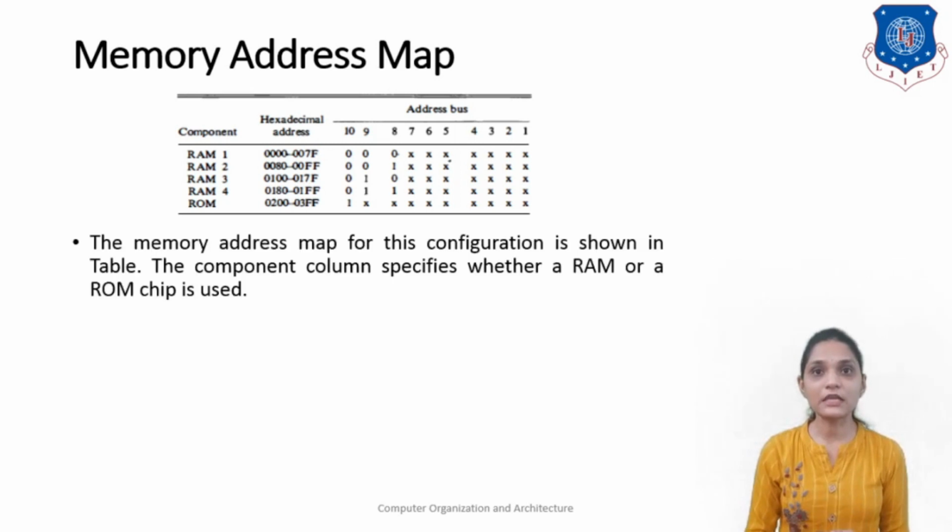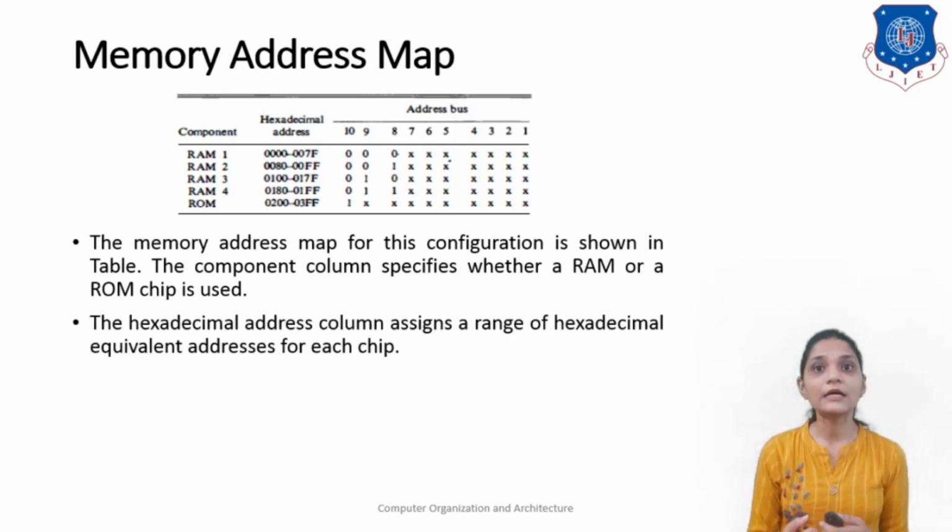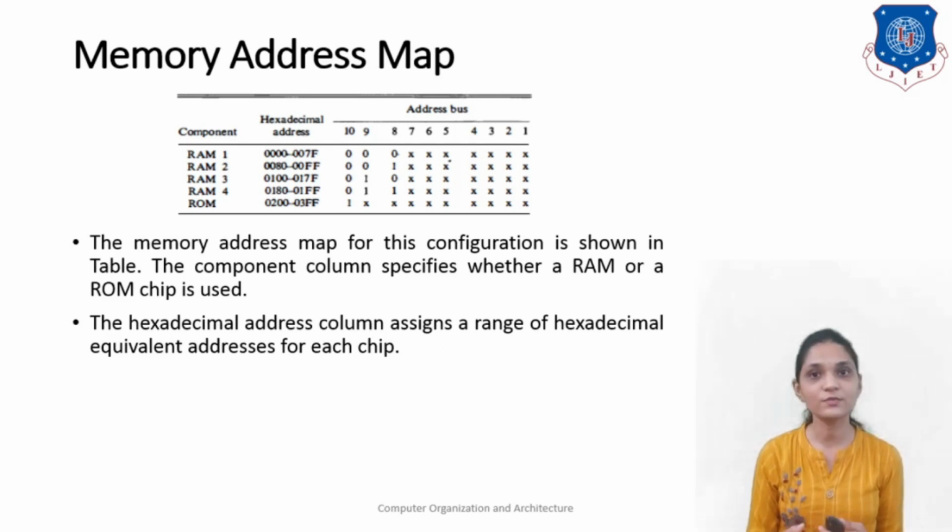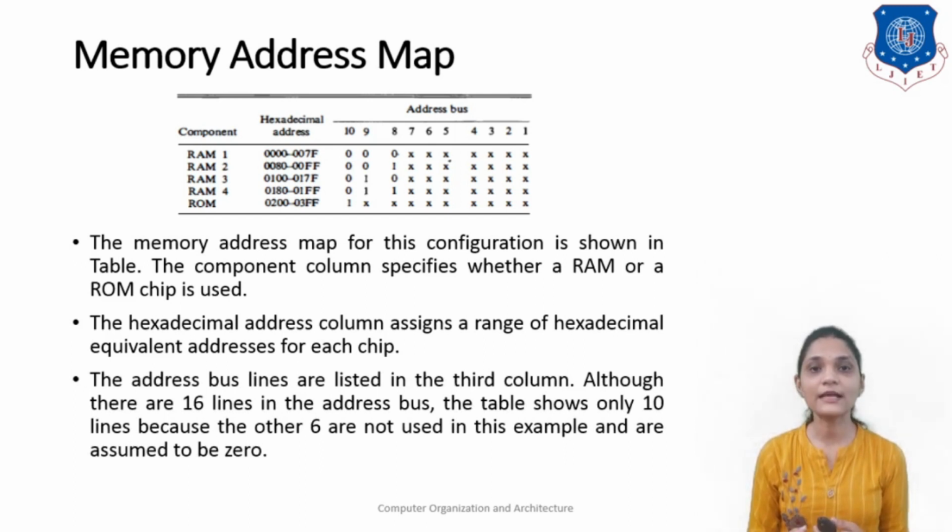Here, the memory address map for the configuration is shown in the table. The first column specifies whether the RAM or the ROM chip is used. The hexadecimal address column assigns a range of the hexadecimal equivalent addresses to each chip, and the address bus lines are listed in the third column.